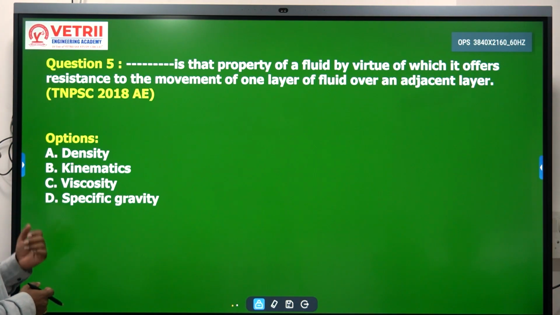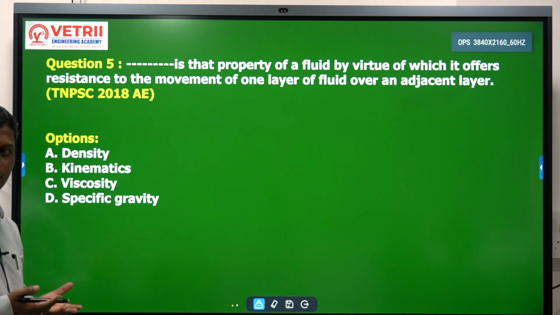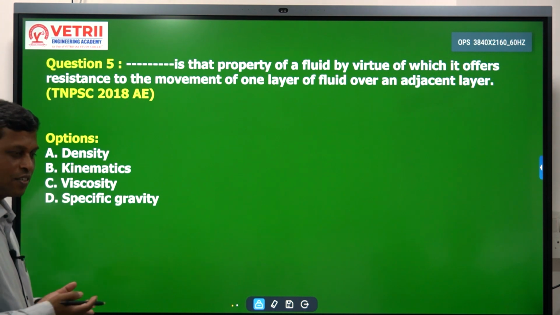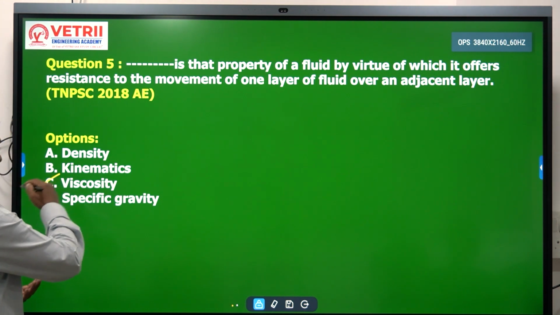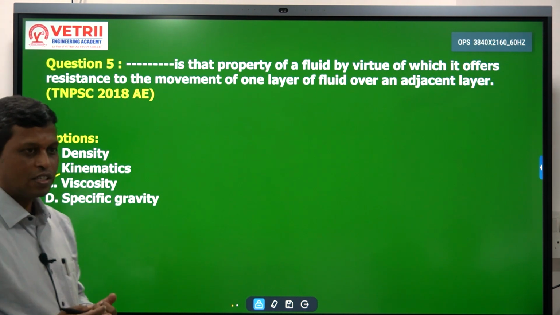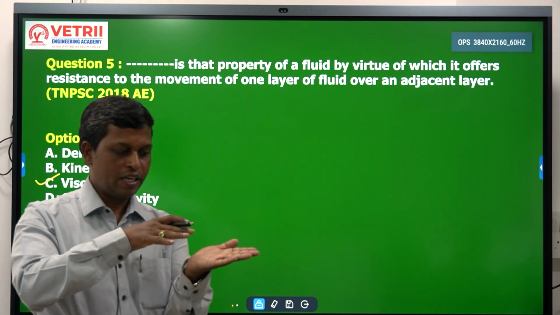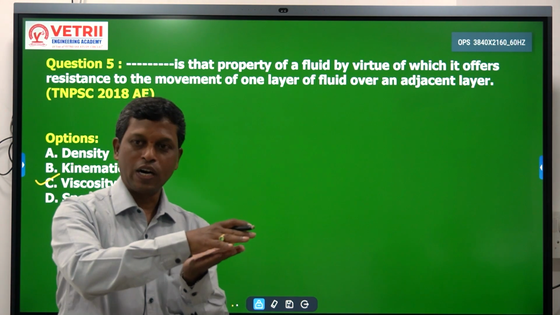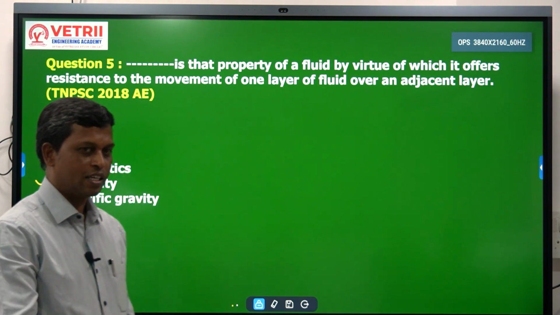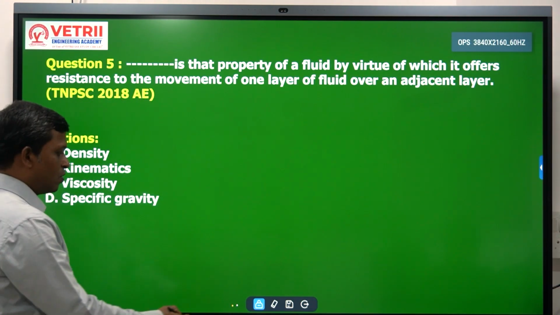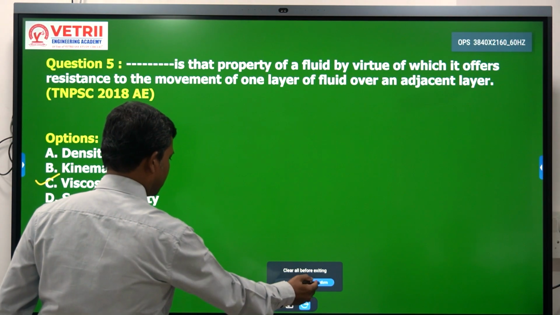They have given density, kinematic viscosity, specific gravity. Which is the correct answer? It is nothing but C. Viscosity is nothing but the internal resistance offered to the movement of one layer over the other layer. Direct, as per the definition. Okay, very simple.